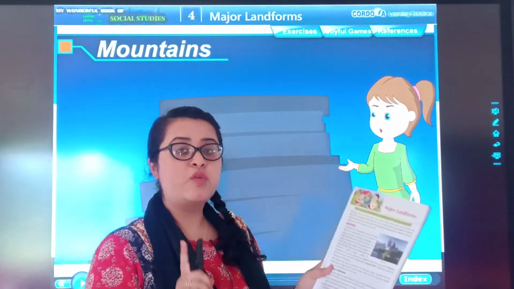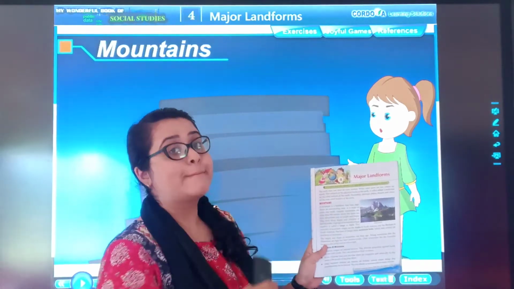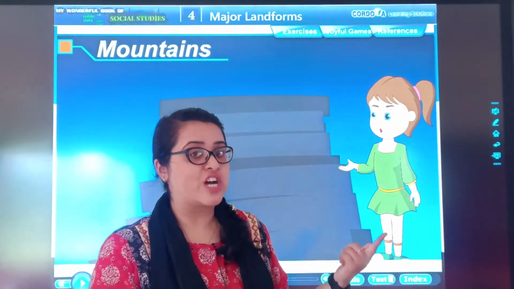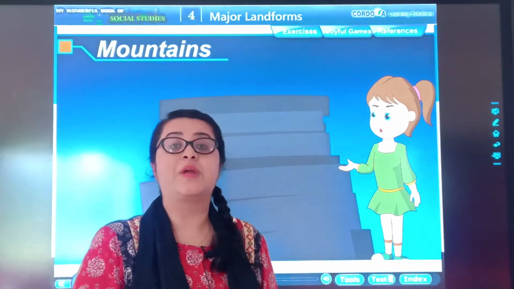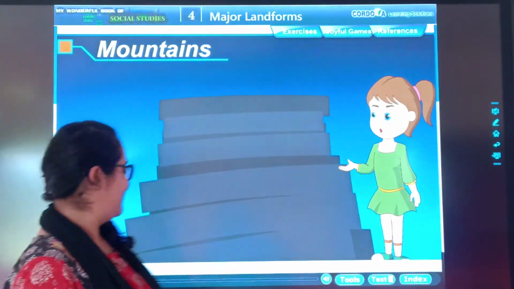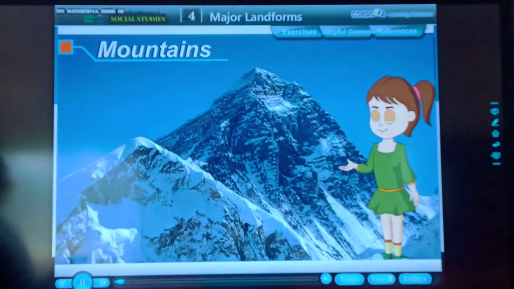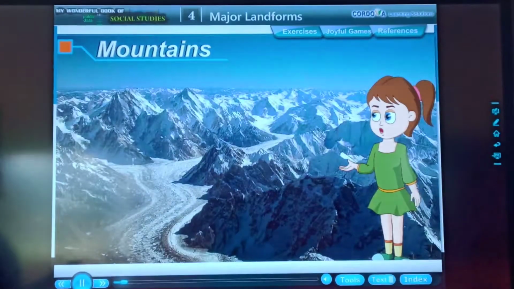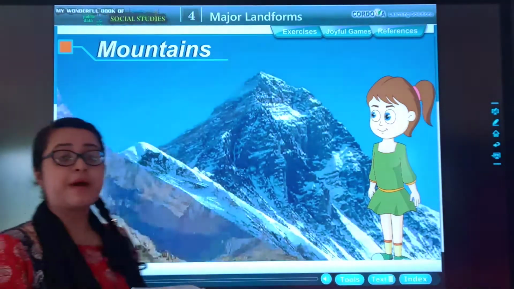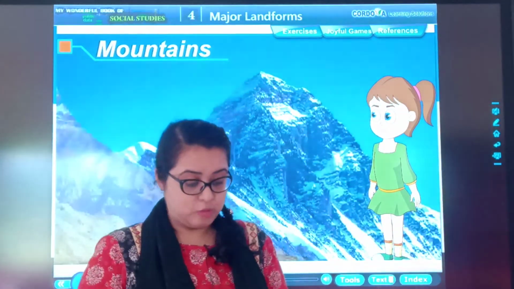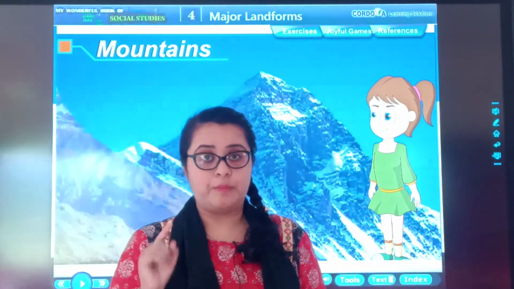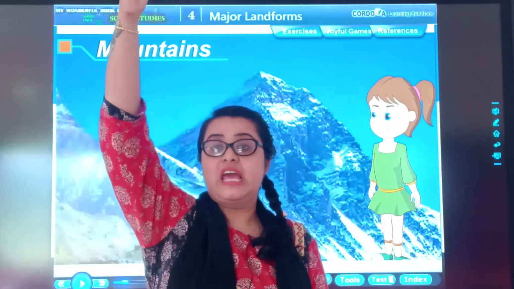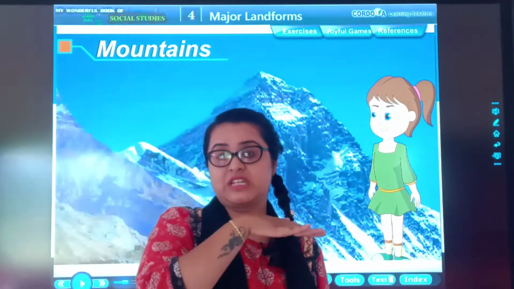So now we will move to our second topic, that is mountains. We have seen the introduction, now we are moving to mountains on page number 19 of your textbook. A mountain is a landform that rises high above its surrounding land. What are mountains? You have to know that. A mountain is a landform that rises high above its surrounding surface.